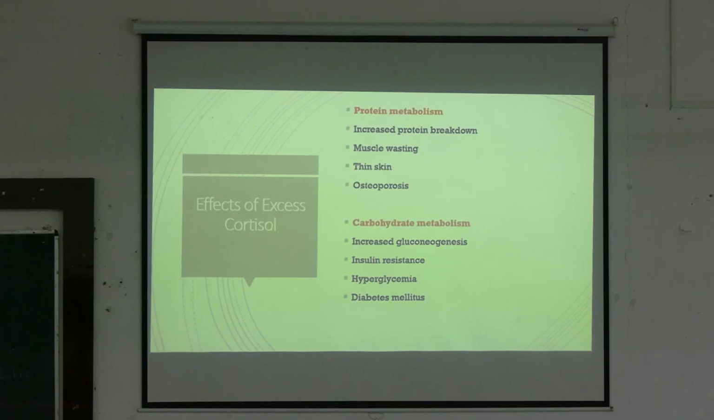So the effects of excess cortisol. What are the normal functions of cortisol in different senses? First, in protein metabolism, there will be increased breakdown of protein. So there will be muscle wasting, thin skin, and osteoporosis. In carbohydrate metabolism it increases gluconeogenesis, so glucose in the body will increase, and there will be hyperglycemia, diabetes mellitus and insulin resistance.